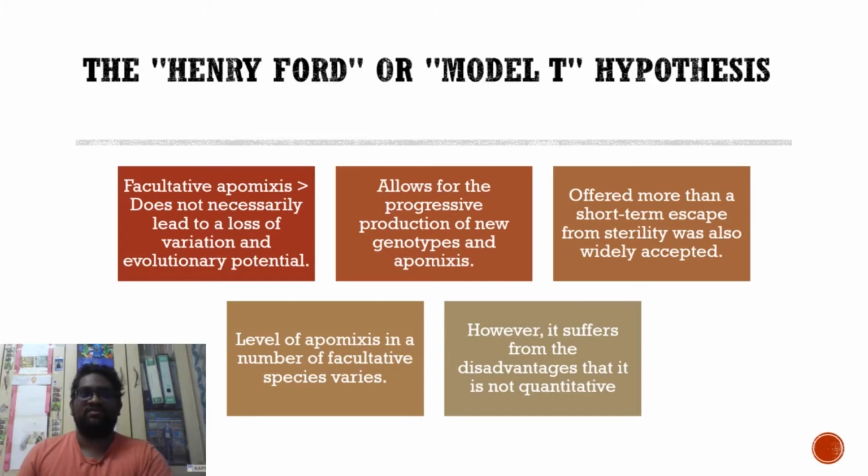He argued for the combination of sexuality, which allows for the progressive production of new genotypes, and apomixis, that allows for the unlimited and faithful reproduction of the best of the genotypes generated. The hypothesis that partial apomixis offered more than a short-term escape from sterility was also widely accepted. It is supported by findings that the level of apomixis in several facultative species varies, presumably adapted with environmental conditions.